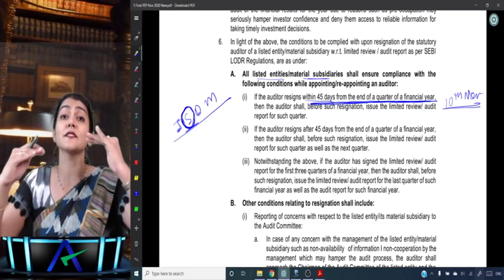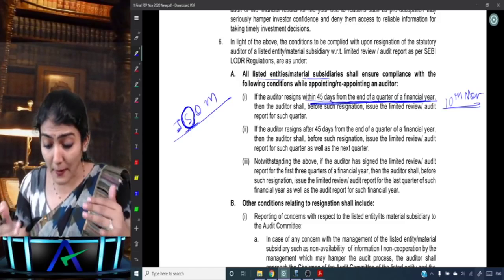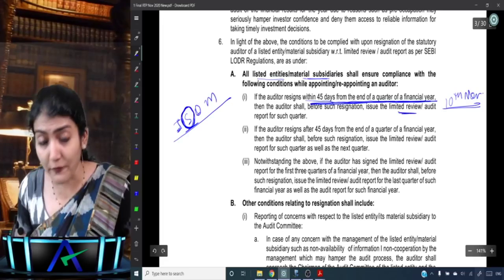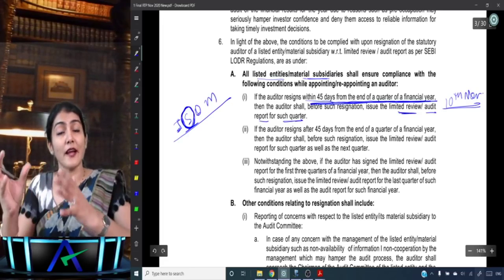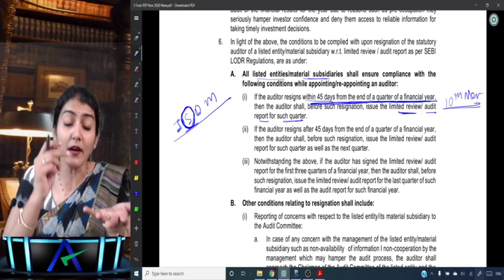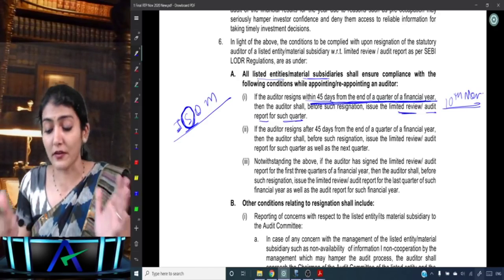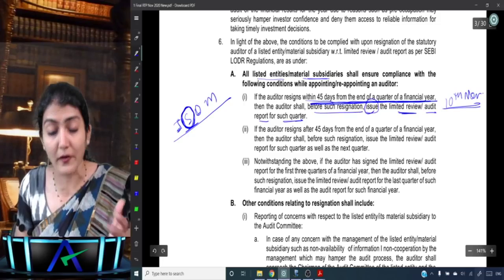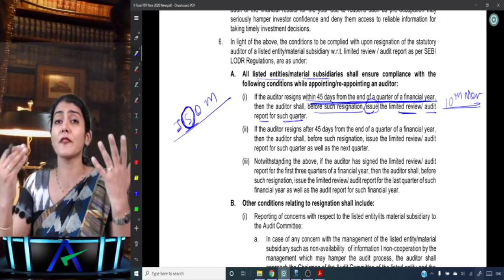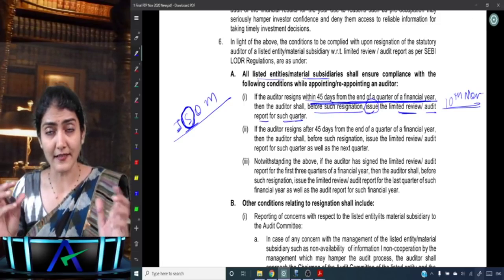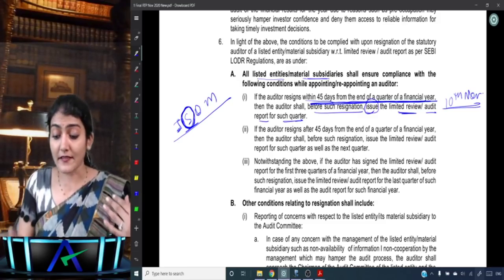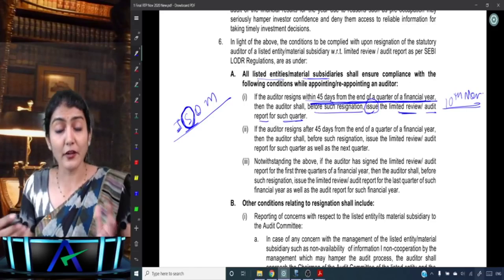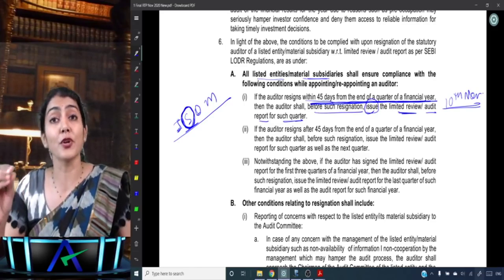That before such resignation, he has to issue the limited review or the audit report for such quarter. So before the auditor resigns, for 30th September either the limited review or the audit report has to be issued, and then he can resign. Is it clear to everyone?